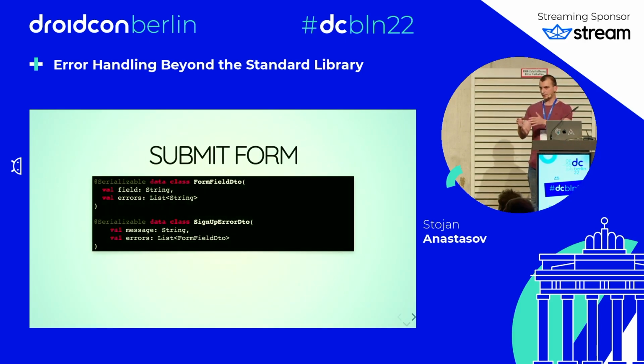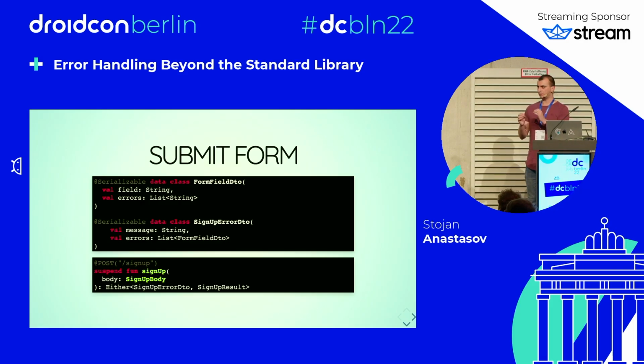So we can apply this now to our problem. There are errors that come from the backend. So for those, we need some data types so we can parse the error response. Here we have a form field DTO that has the field name and the list of errors. And then the sign-up error is the error message and the list of field errors, where the message is some generic error, and the list of errors are specific errors for certain fields.